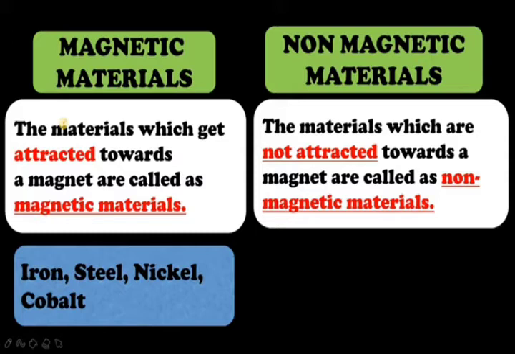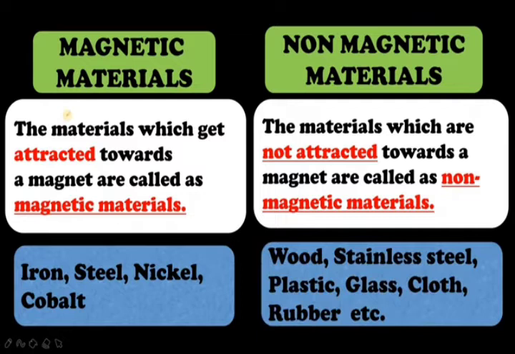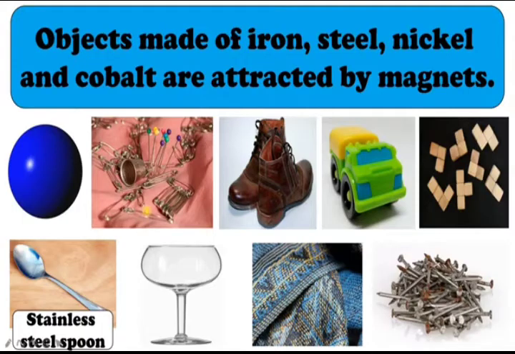And what are non-magnetic materials? You can see examples of the materials. Except iron, what are they? Wood, stainless steel, plastics, rubber, etc. are non-magnetic. Objects made of iron, steel, nickel and cobalt are attracted by magnets. So out of these you can identify which will be attracted by magnets.